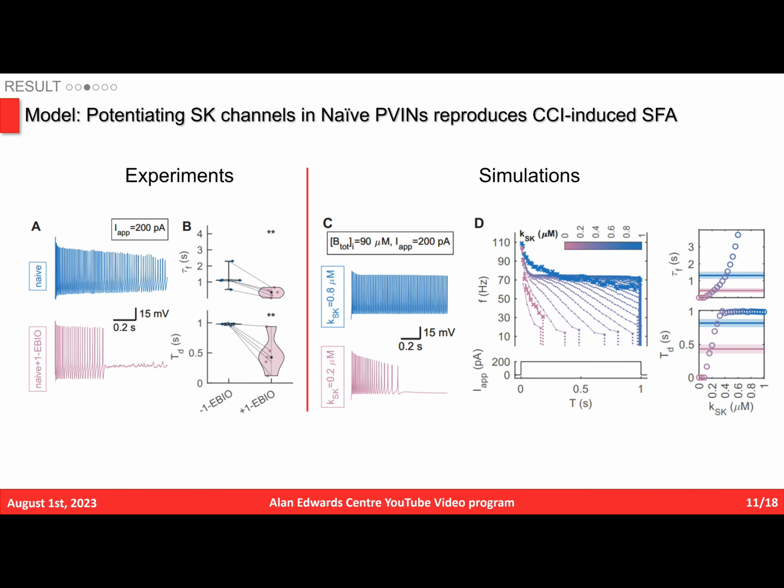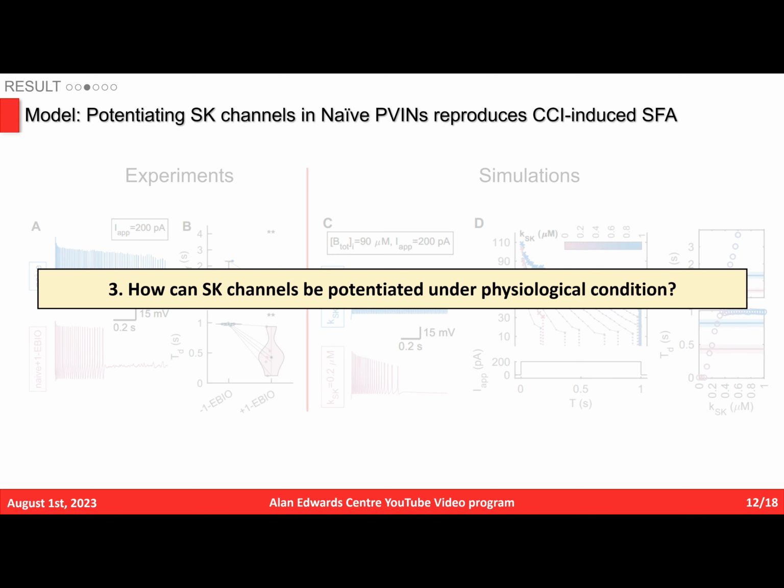The role of SK currents in generating SFA was verified using both experimental and computational approaches. We showed that the application of an SK channel activator, 1-EBIO, induced SFA in naive PV neurons. We also simulated the effect of 1-EBIO by increasing the SK channel sensitivity to calcium, and such changes consistently reproduce the SFA observed from CCI PV neurons. This result indicates that a hyperactivation of SK channels can contribute to the reduced excitability of PV neurons after nerve injury. I next examined whether this could happen under physiological condition.